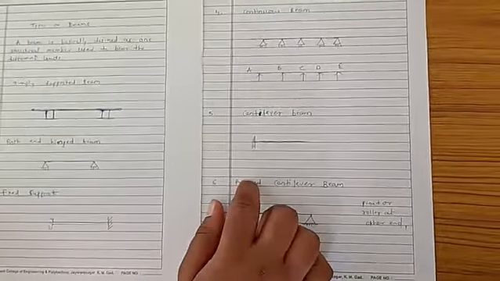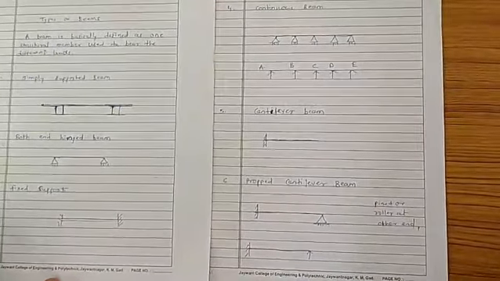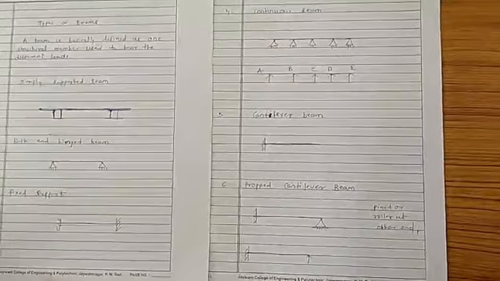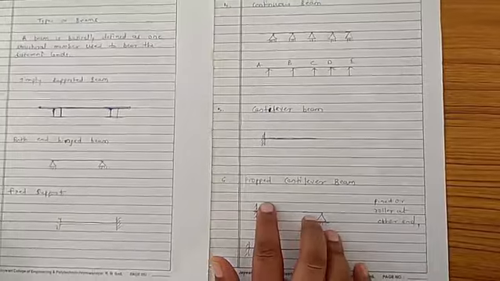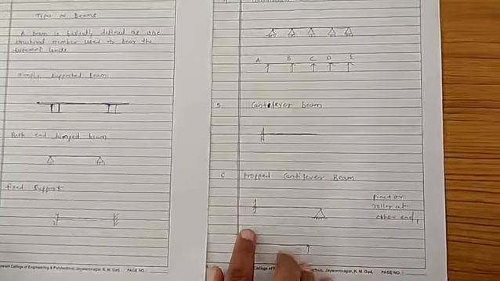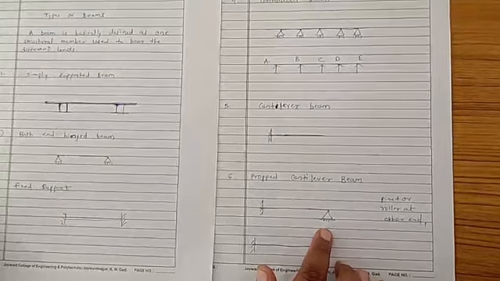Continuous beam: in that case a continuous loading condition is happening, so it is called a continuous beam. Cantilever beam: in that, one end is fixed and the other end is free. And the last one is the propped cantilever beam: in that case one end is fixed and the other end is pinned or roller.